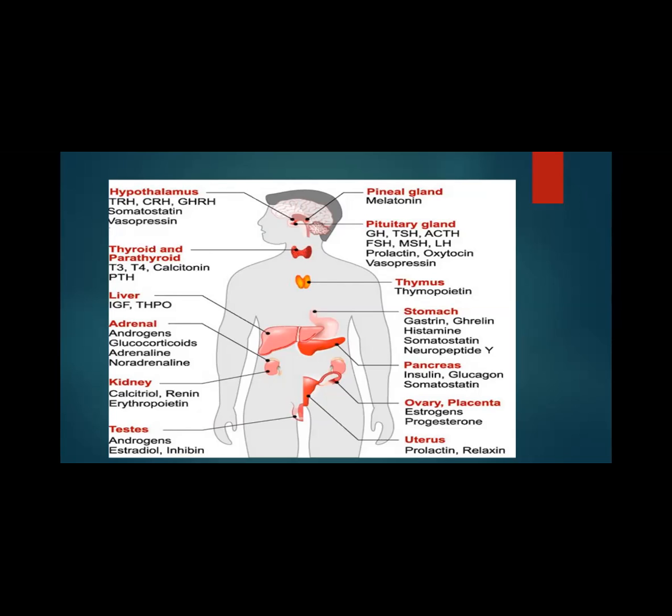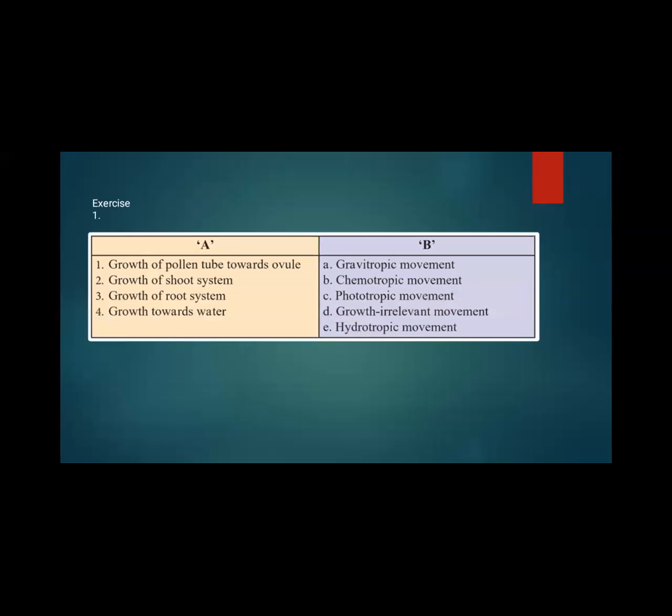It is located in the scrotum only. Then the ovary and placenta secrete estrogen and progesterone, and they are inside the female body only. The ovary is located on either side of the uterus in the woman. Then the uterus is shown, which secretes prolactin and relaxin. So this is the chemical picture in which different glands secrete different hormones, are located differently, and have different functions to perform.